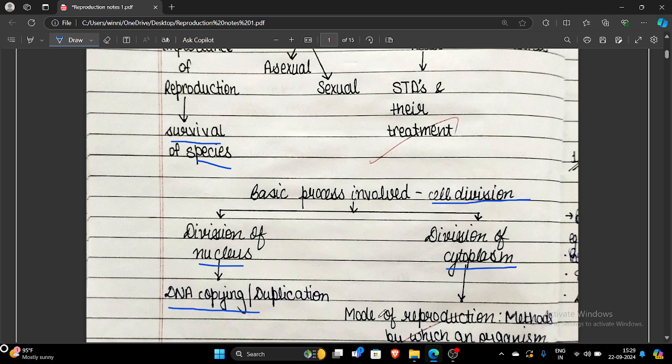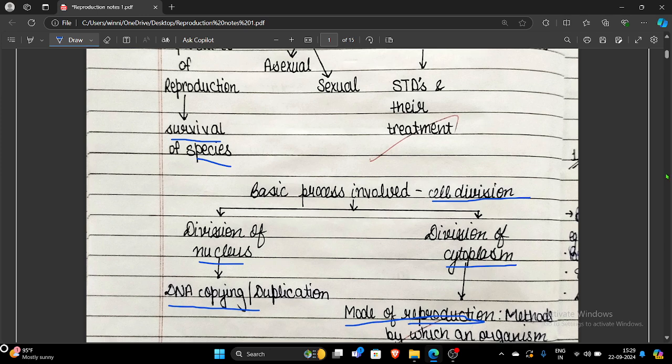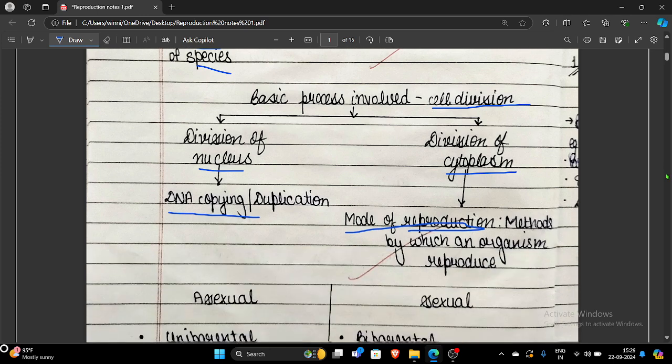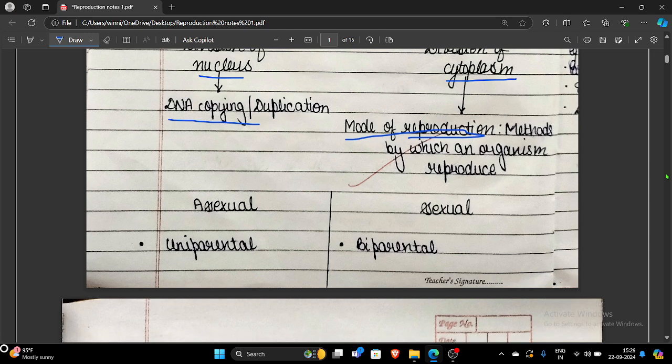If we ask what the different modes of reproduction are, modes of reproduction means the methods by which an organism reproduces. On the basis of the number of parents involved, they are mainly categorized into two types. One is the asexual mode of reproduction and the other is the sexual mode of reproduction. In the case of asexual mode, a single parent is required. That means it is uniparental.